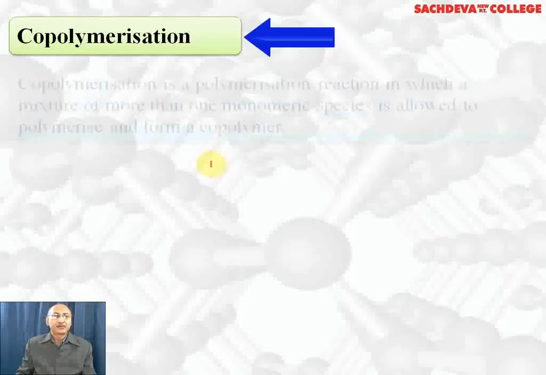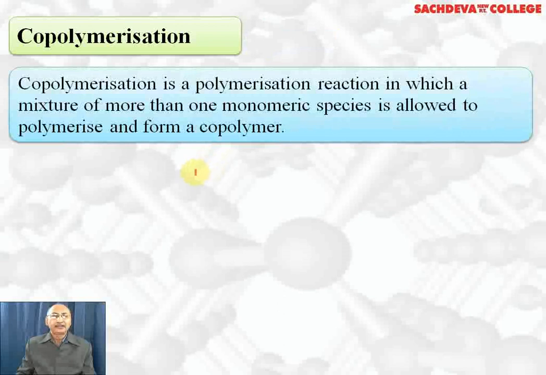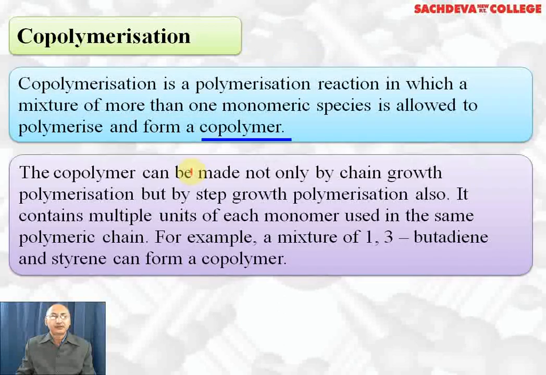Next we have copolymerization. Copolymerization is a polymerization reaction in which a mixture of more than one type of monomer species is allowed to react and form a polymer, which is called a copolymer. The copolymer can be made not only by chain growth or addition polymerization but also by step growth or condensation polymerization. Means copolymers belong to both the categories.